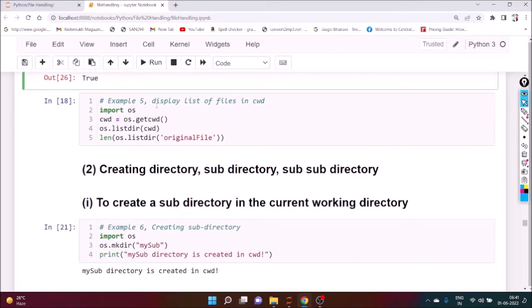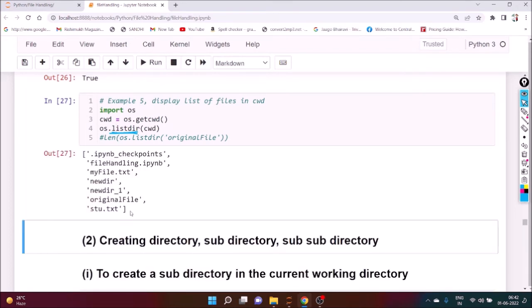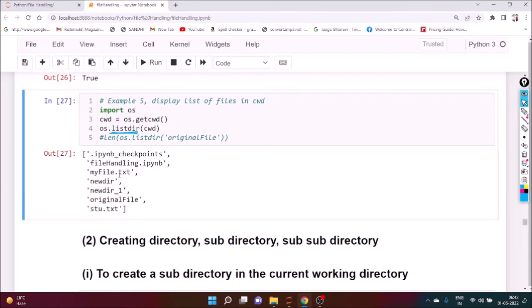Okay. Display the list of files in the current working directory. Definitely we need to import the package, then we fetch the current working directory and we can list it. To list the files, we just write os.listdir. Are you getting my point? So the output will be what? You can suppress this right now. If you execute, you can see these are the folders or files which are there in the current working directory.